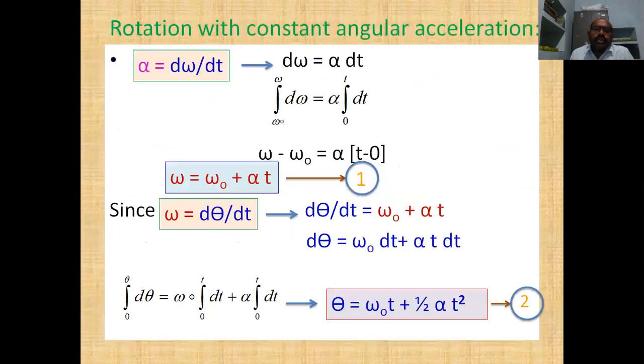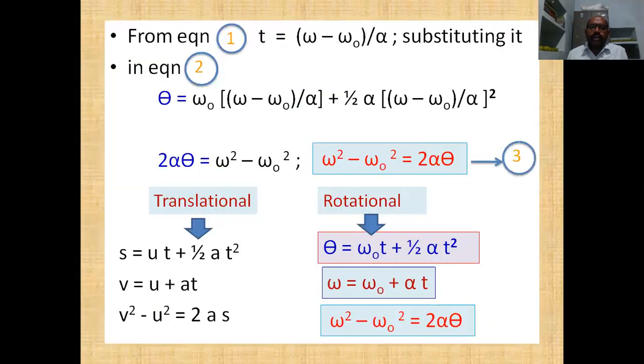After that, we derived the kinematic equations in rotational motion. The first equation is omega is equal to omega naught plus alpha t, the second equation is angular displacement theta is equal to omega naught t plus half alpha t square, and the final one is omega square minus omega naught square is equal to 2 alpha theta.